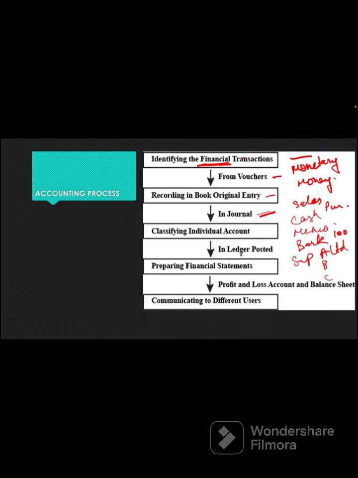In that case, we classify into individual accounts, which is called ledger posting. We make a ledger of each and every entry passed in the journal entry. It can be the sales account, the purchase account, the cash account, which we also call the cash book. Then it can be any bank account also.